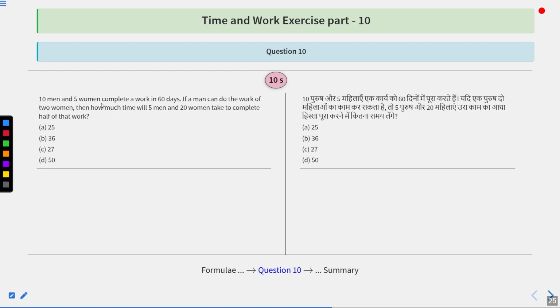10 men and 5 women complete a work in 60 days. If a man can do the work of 2 women, then how much time will 5 men and 20 women take to complete half of the work? Options are 25, 36, 27, or 50. These are the options.